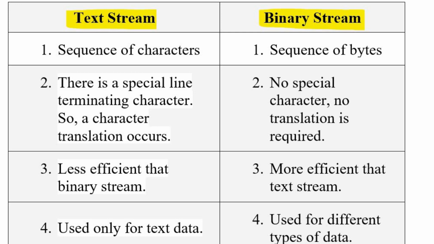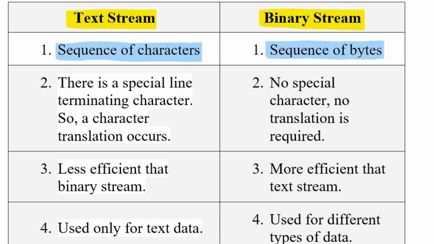Text stream will be a sequence of characters, whereas the binary stream will be a sequence of bytes. When we are working with text files, to go to the next line, we need a special character which is called line terminating character, which is \n. So translation of that character is required in text streams.